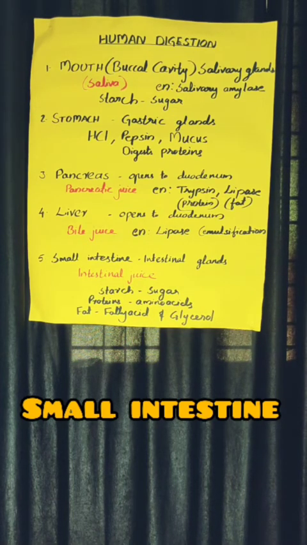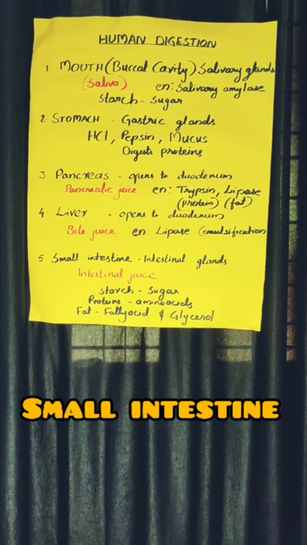This is a very important point. What are villi? What is their function? Villi are finger-shaped structures present on the inner wall of the small intestine for absorbing the digested food.